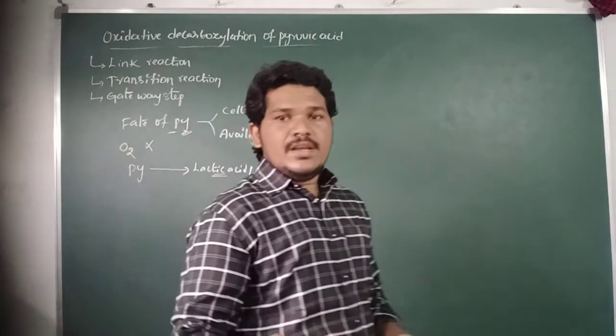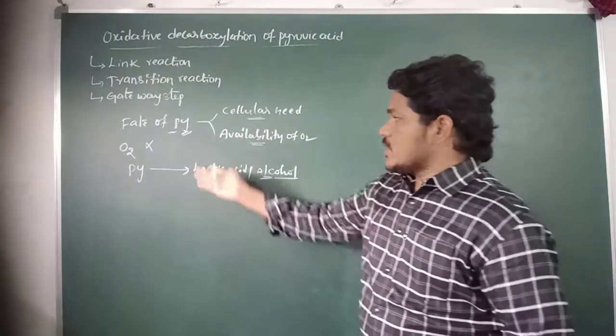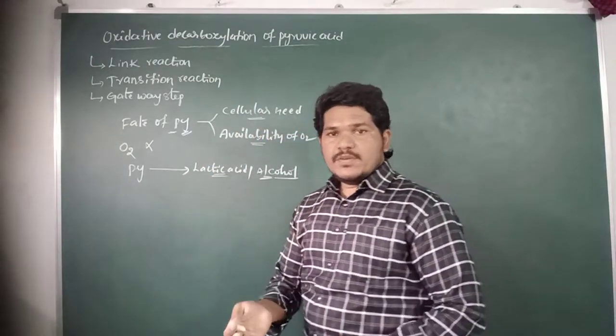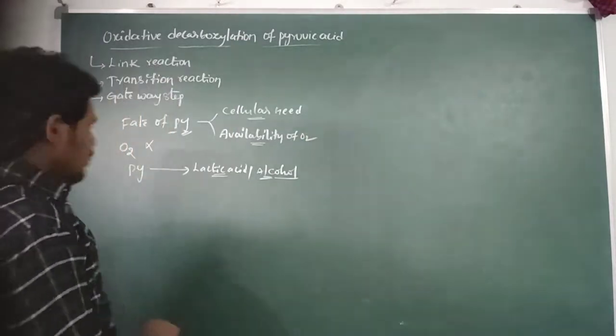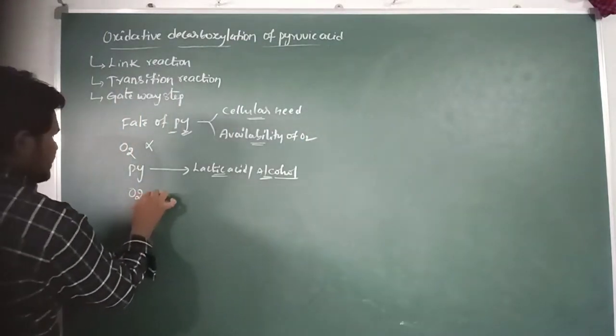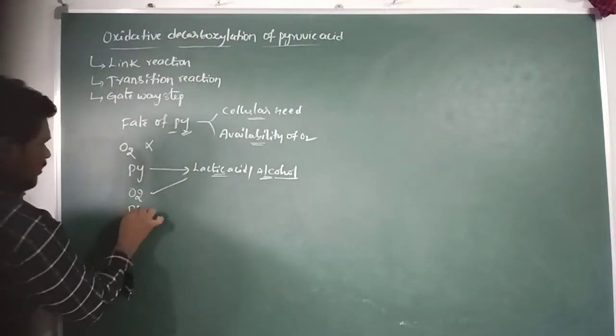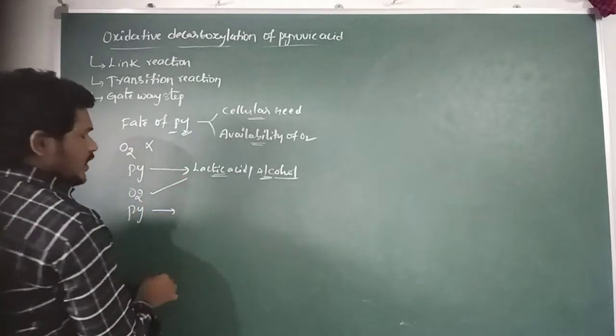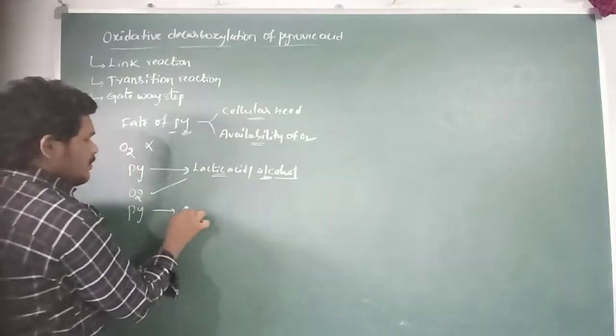If oxygen is available, pyruvic acid enters the aerobic respiration process.